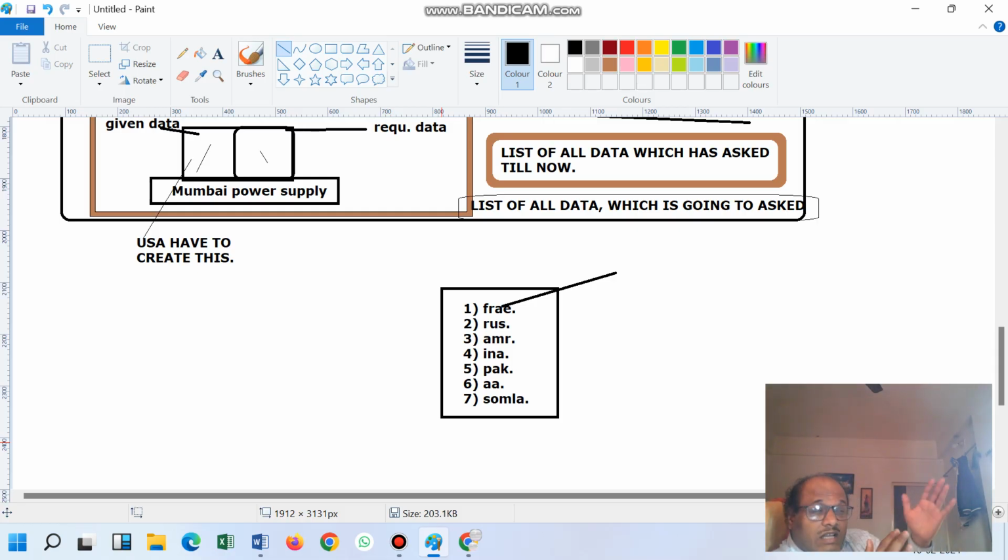Sea resource means sea is there, and sea land is there. Near the sea land there are around 1 lakh cities, and 1 lakh cities are connected with the, assume that, 1 lakh cities. In the previous video I had told some other data, but here I am changing that data.